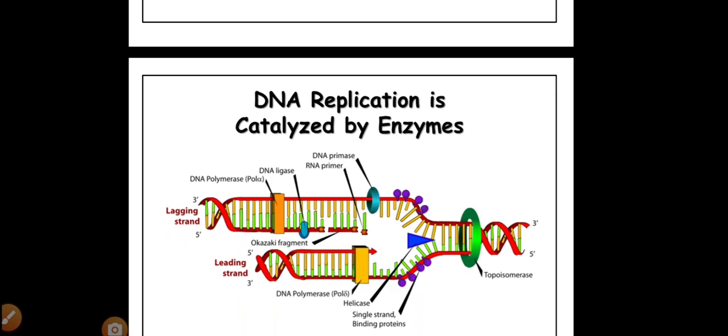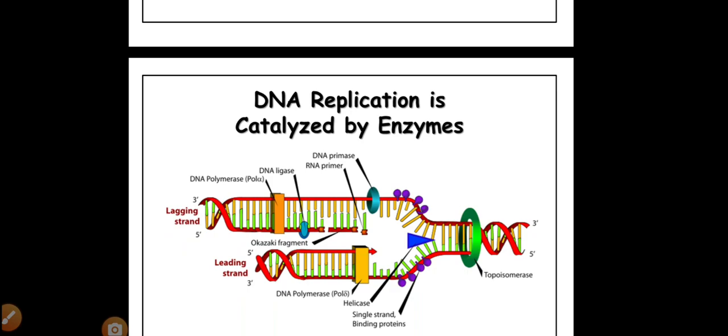Here one more important thing is one strand running in 5 prime to 3 prime direction, and another strand also running 5 prime to 3 prime direction but in opposite manner. So how is it possible to replicate the genetic information at a time on both the strands? As the replication proceeds, the important enzyme DNA polymerase 3 comes into picture.